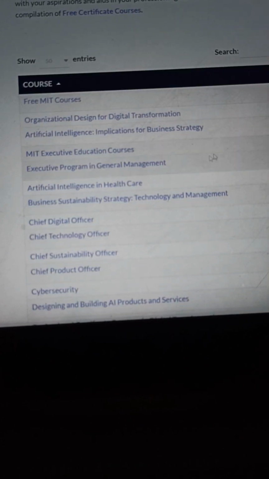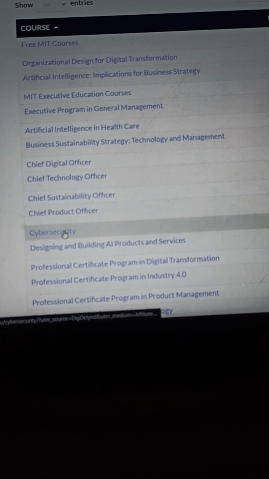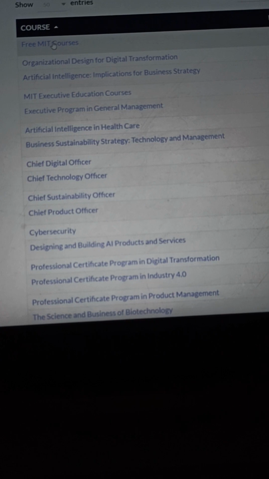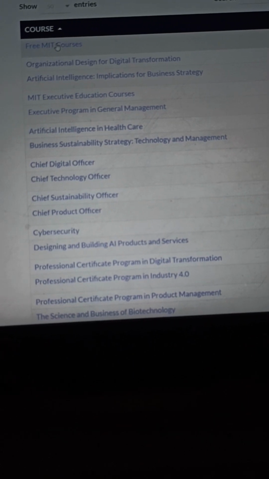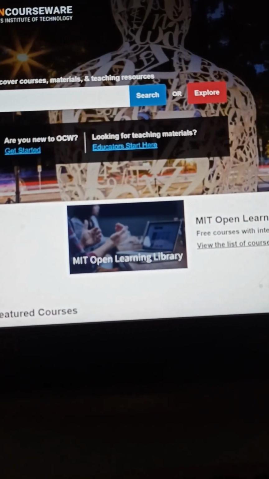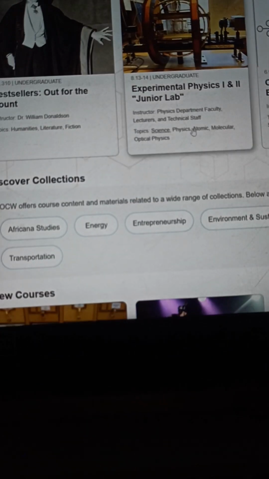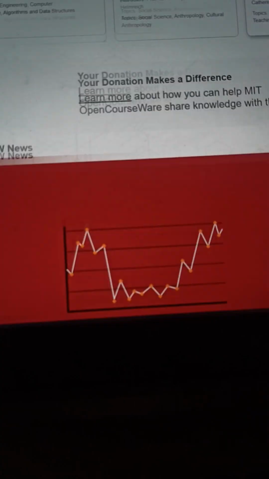You can search their courses, like I want to learn artificial intelligence or maybe cyber security, right? So I will just, actually it's paid, sorry. So select the first option, free MIT courses. Now we are here and you can search for different courses, like here is a free course, computer system engineering. It's absolutely free, you can learn anytime.